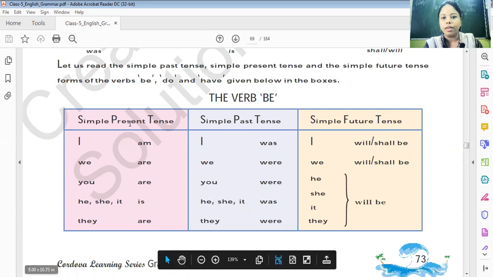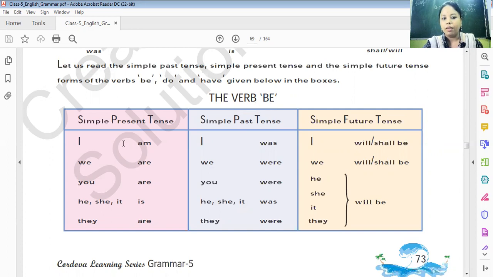Here we will try to understand the forms of be, and where we have to use which form. With I, we have to use am in simple present. In simple past, with I, we have to use was. In simple future, with I, we have to use shall be and will be.